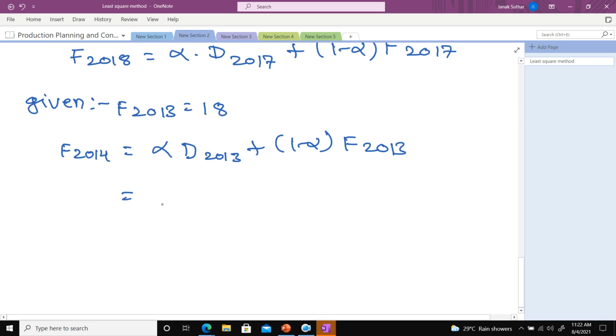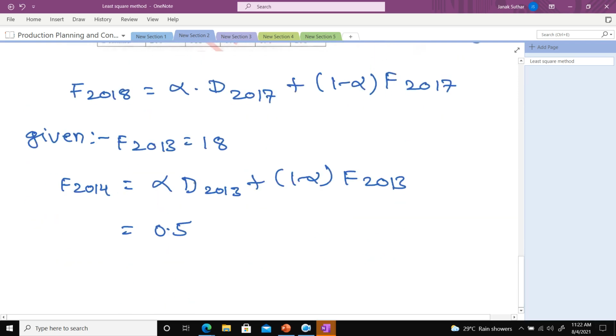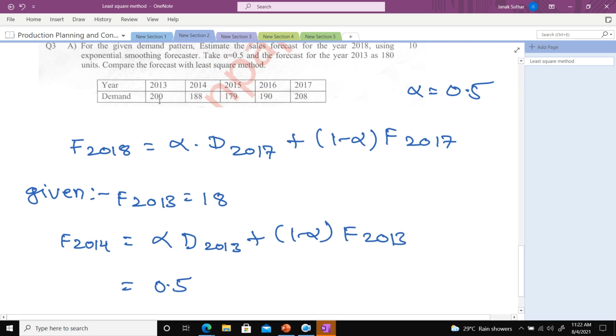Is there any doubt, class? I try to quickly calculate everything. What is the alpha value here? Alpha is the given value, that is 0.5, right? And what is the demand of 2013? 200, very good, plus 1 minus alpha. What is the forecasting of 2013?